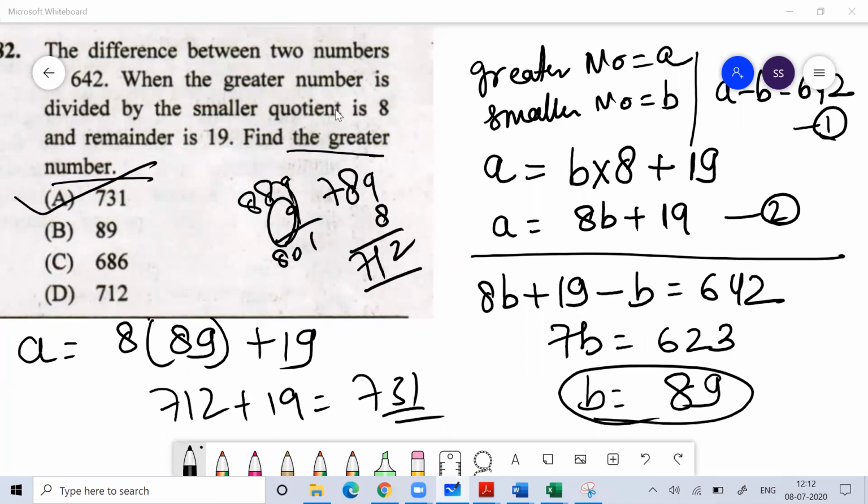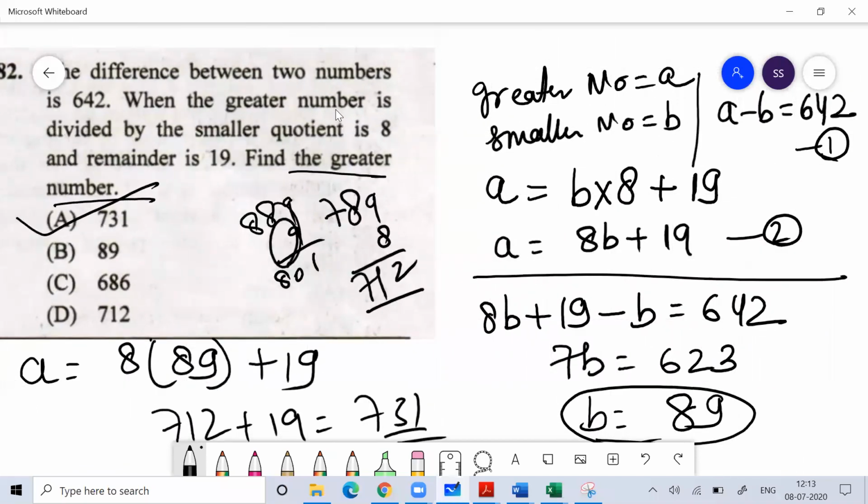If you're dividing A by B, then A is the dividend and B is the divisor, and the quotient is given to you as 8 and the remainder is given to you as 19. Then the difference between the two numbers is given to you, 642.